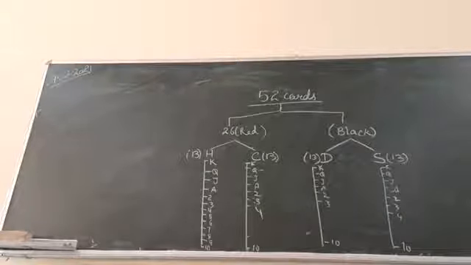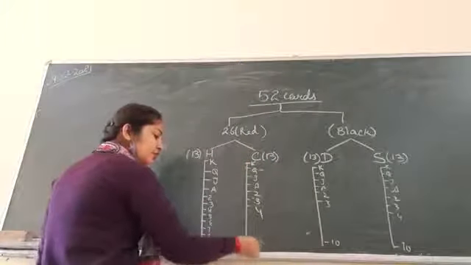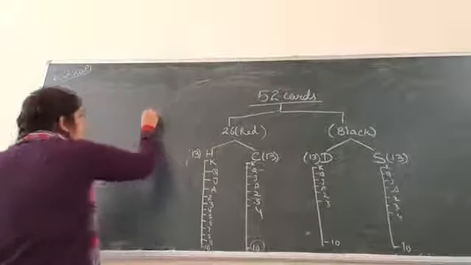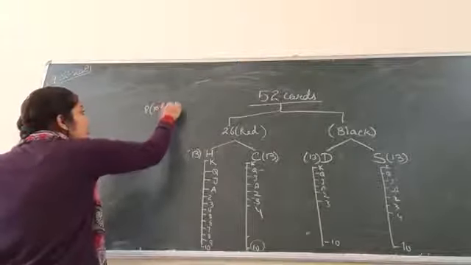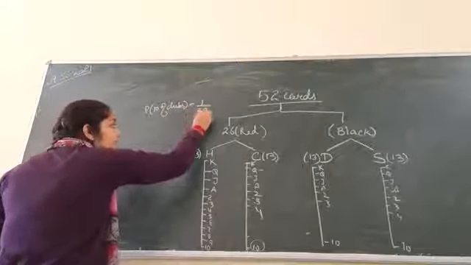This is clubs, so there will be only one 10 in it. Right? So what is your probability? 10 of clubs will be 1 out of 52.